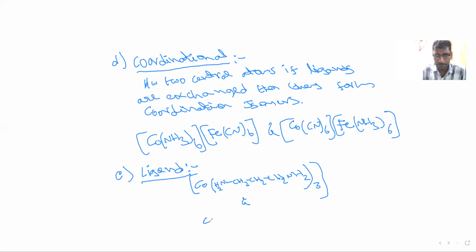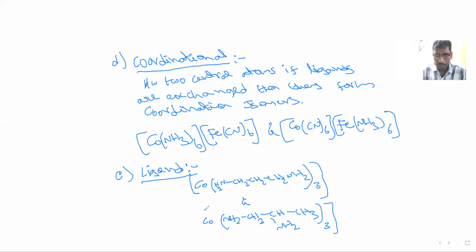Another molecule Co, NH2 CH2 CH NH2 CH3.